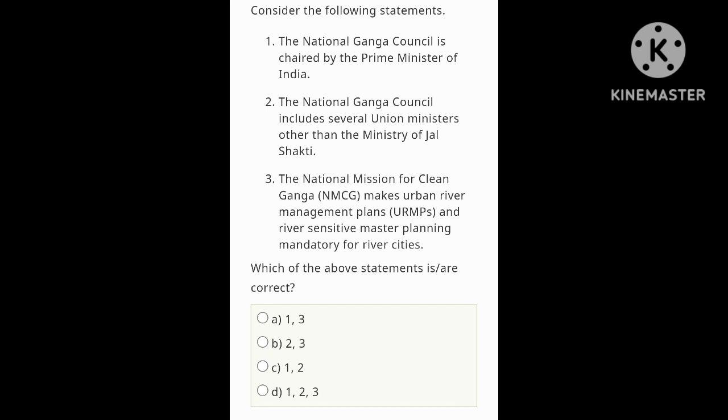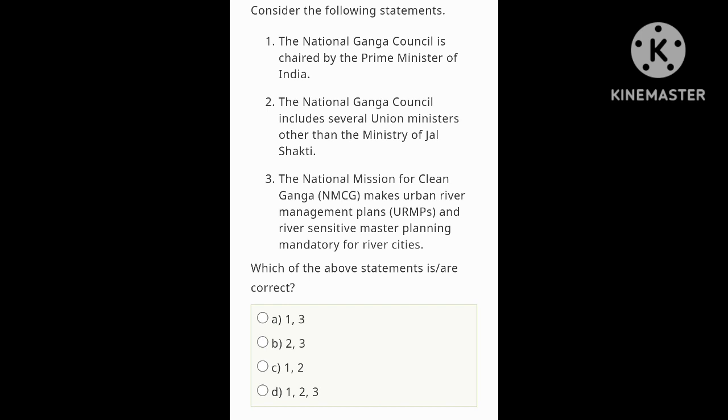Consider the following statements. National Ganga Council is chaired by the Prime Minister of India. Yes. National Ganga Council includes several union ministers other than the Minister of Jal Shakti. Yes, it includes Minister of Finance, Minister of Rural Development, Minister of Power, but not the Ministry of Jal Shakti. So statement 2 is also correct.